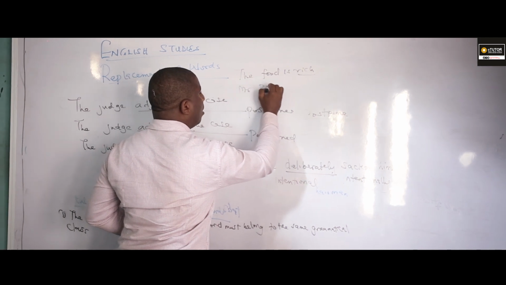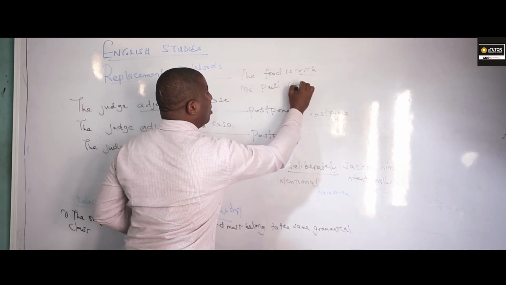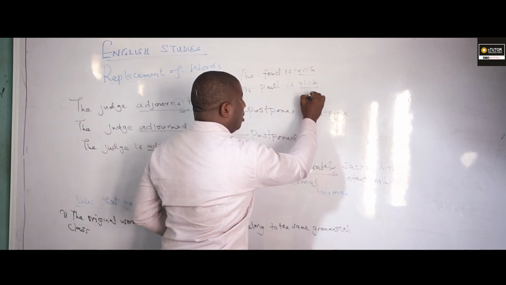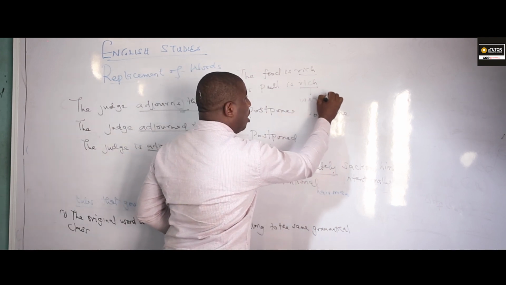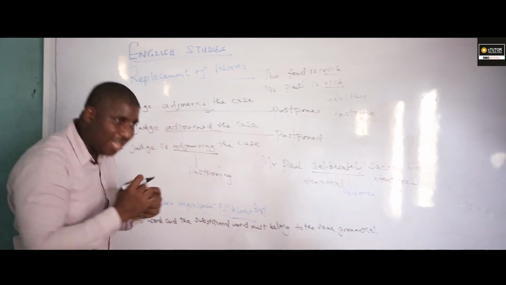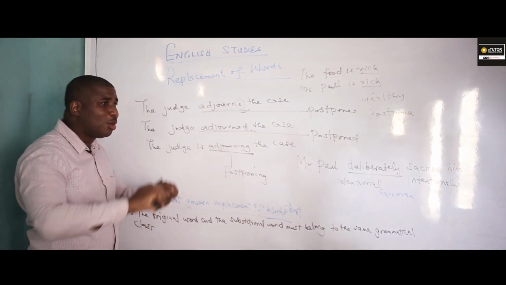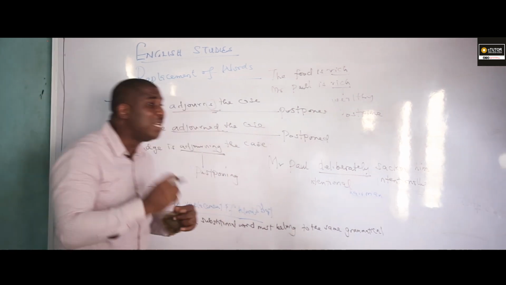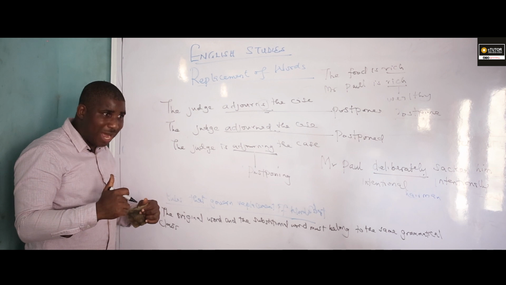Mr. Paul is rich. Rich is an adjective. Okay. You substitute it with what? Wealthy. Wealthy is also what? An adjective. Do I seem to be communicating? So the original word and the substitutional word must belong to the same grammatical class. Please take notes of this. Do I seem to be communicating?